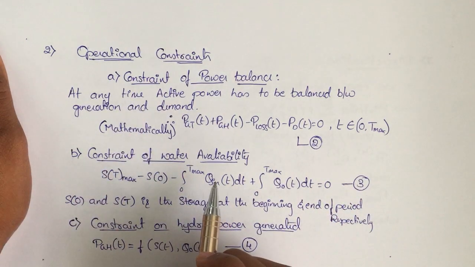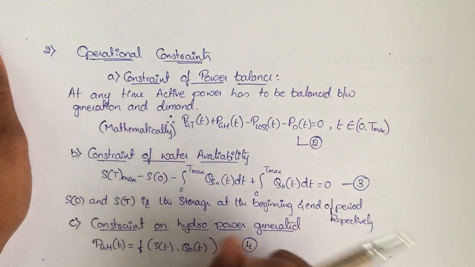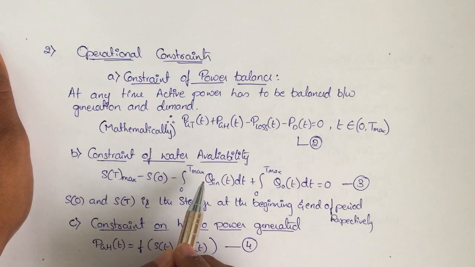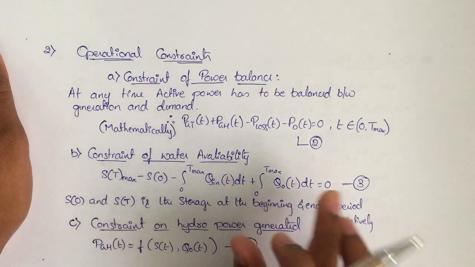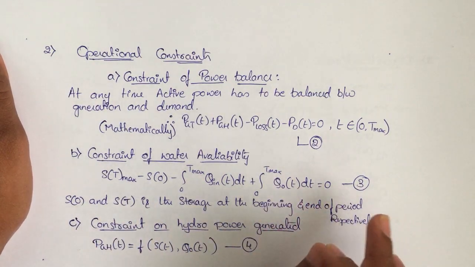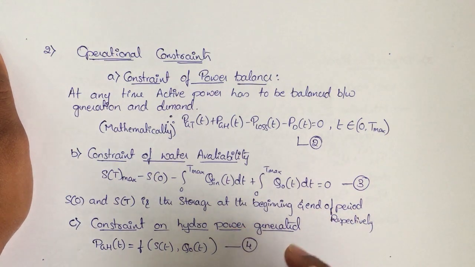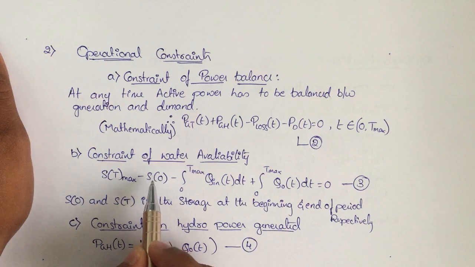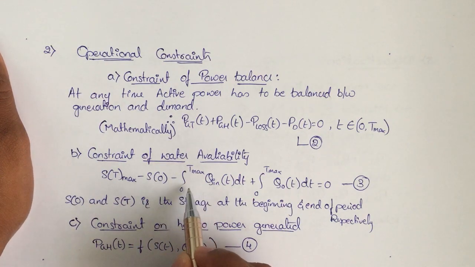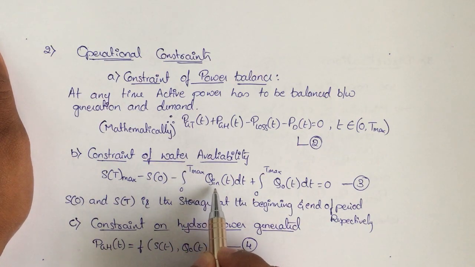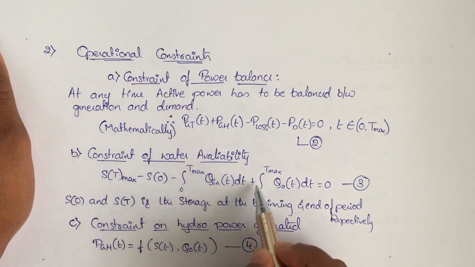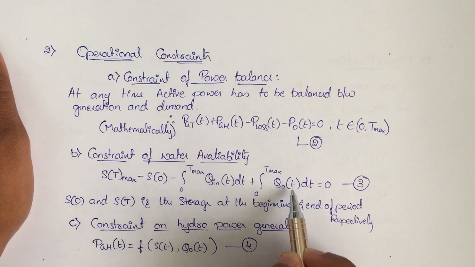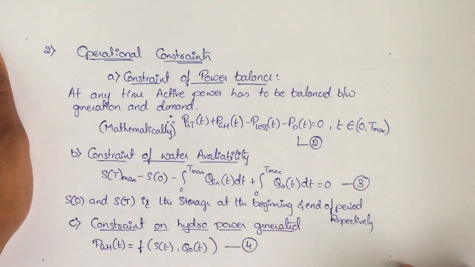The second constraint is the constraint of water availability. Whatever water we have, we are going to fulfill the power demand with the reservoir water itself. So S of Tmax minus S of 0 minus the integration from 0 to Tmax of Q in, the water inlet, with respect to time, plus the integration from 0 to Tmax of Q out, the water outlet, of t dt is equal to 0.